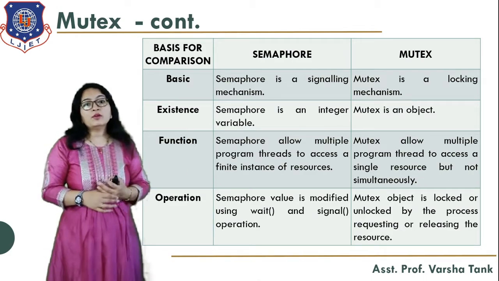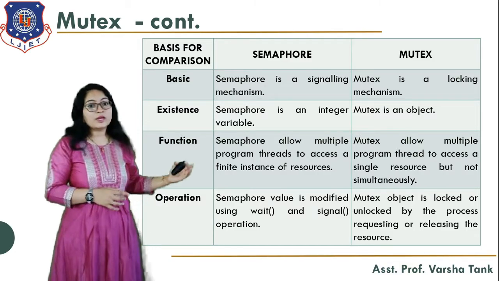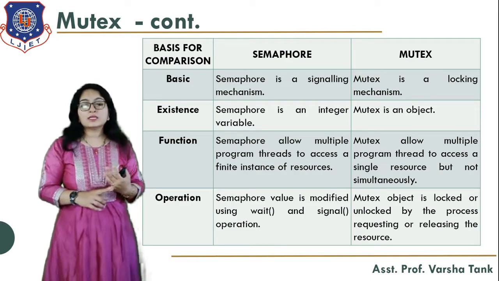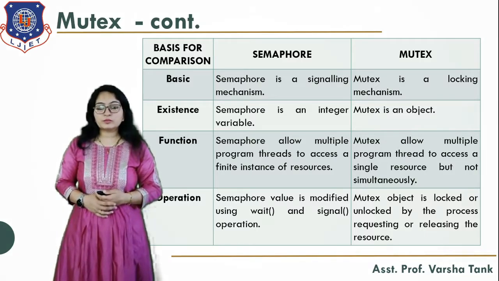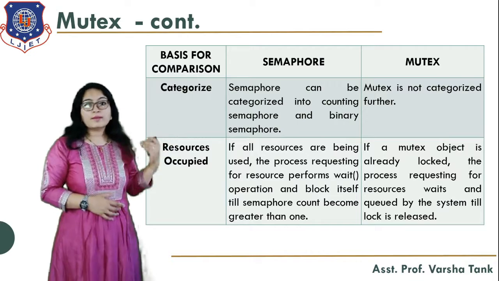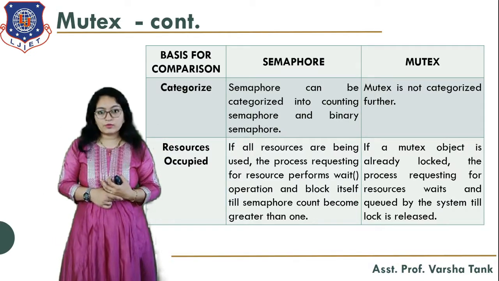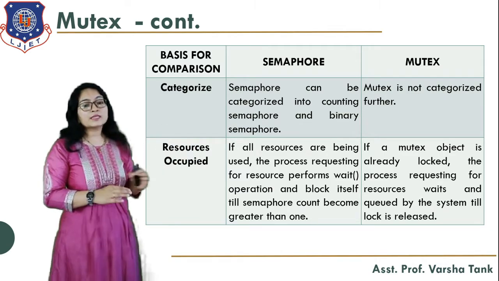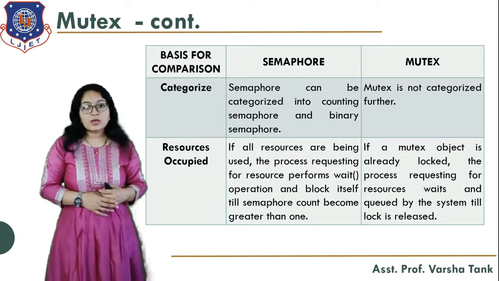Operations: the semaphore value is modified using the wait and signal operations. But the mutex object is locked or unlocked by the process requesting or releasing the resource. So we cannot modify the mutex value. Now, categories: a semaphore can be categorized into counting semaphore and binary semaphore, that means multiple semaphore and binary semaphore. And a mutex is not categorized further. There are no categories of the mutex.